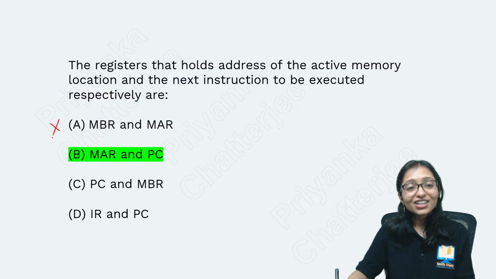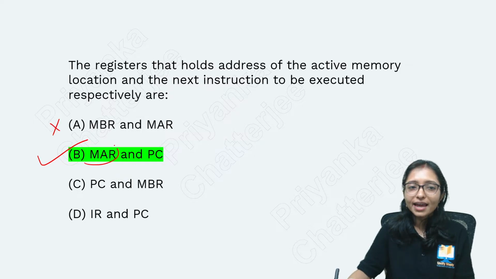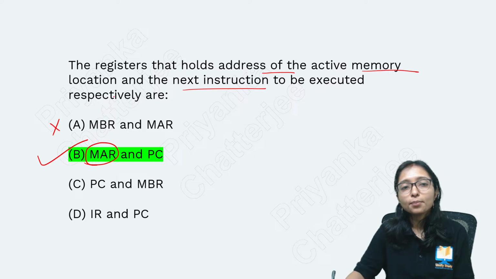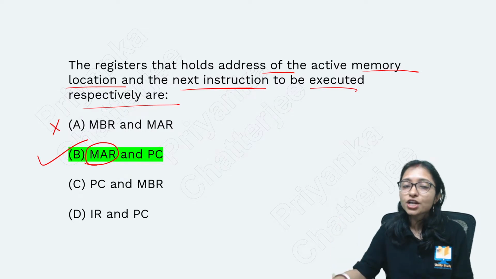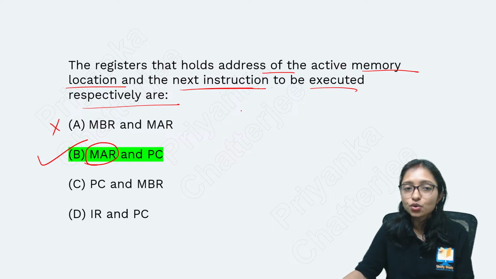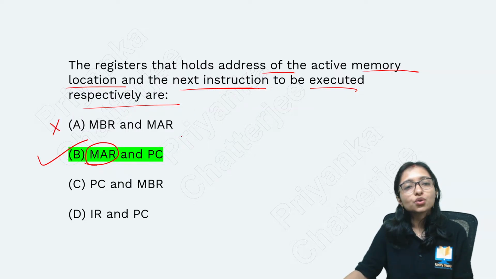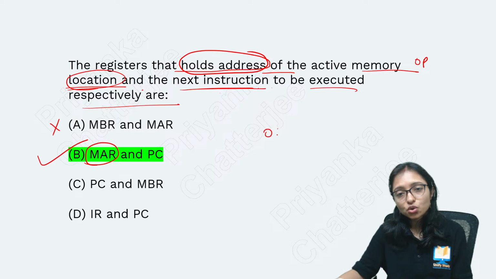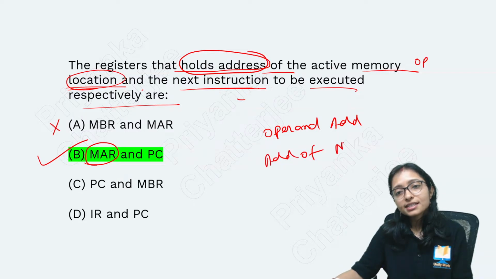Okay. Option A is not. Option B is the correct answer. Just now I told you, MAR is holding the address of the active memory location, which means the operand address, and the address of the next instruction.